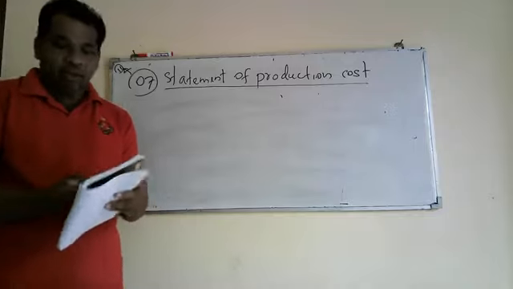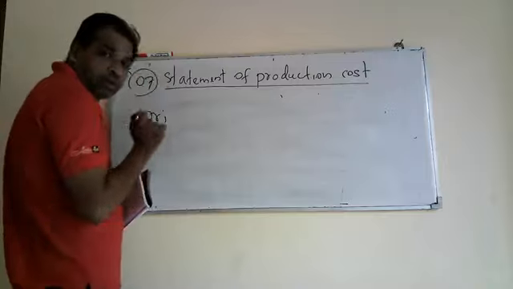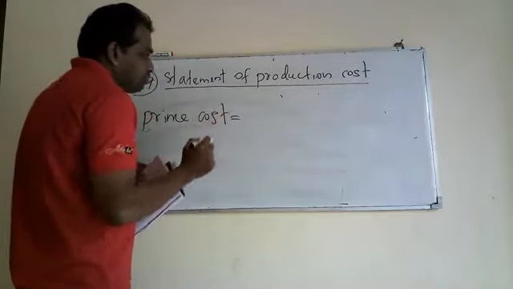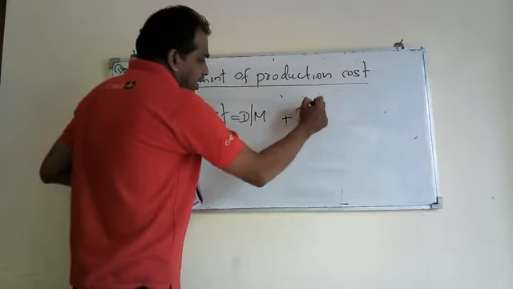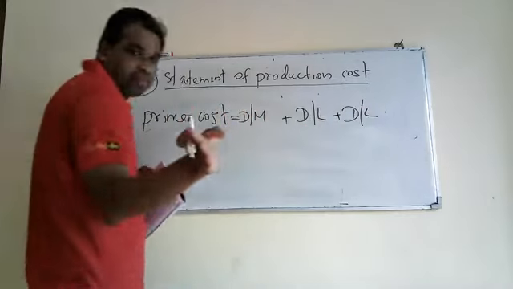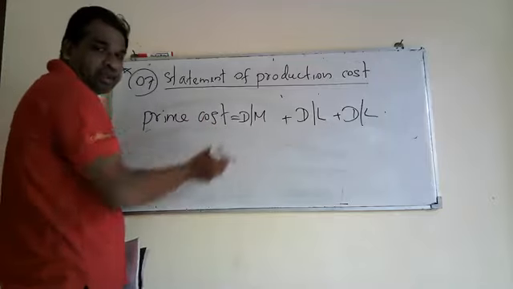Then we can calculate prime cost. Right. What is prime cost? Here, as a principle, you can write the formula: prime cost equals direct material plus direct labor and direct other. You can arrange your answer the other way around also. I just arrange my answer horizontally.